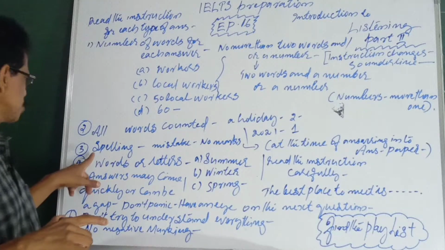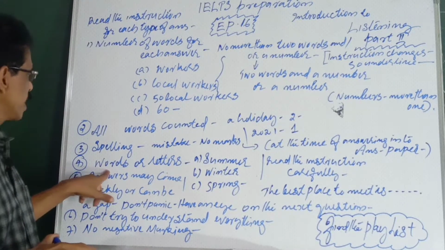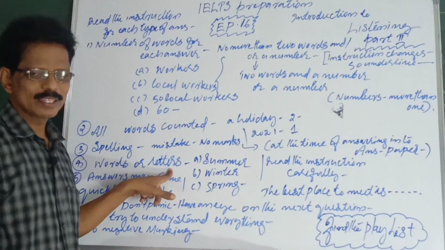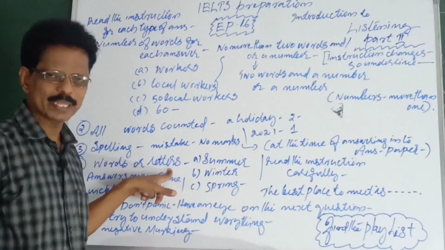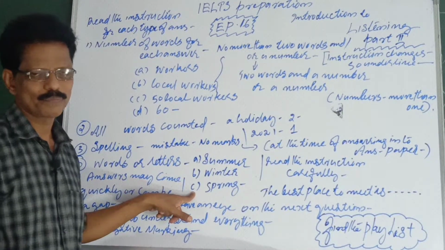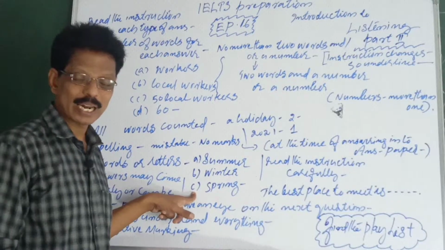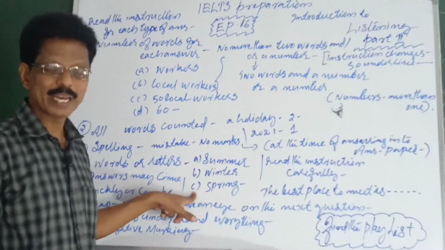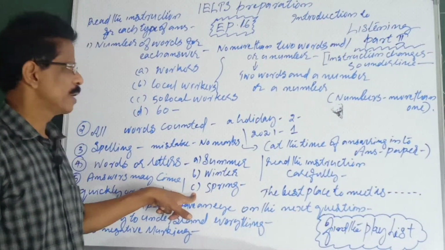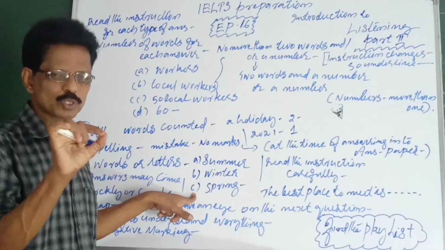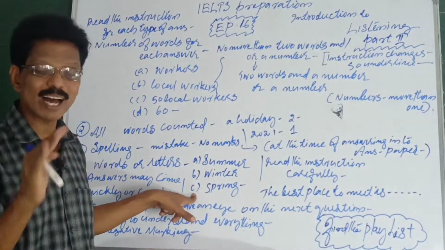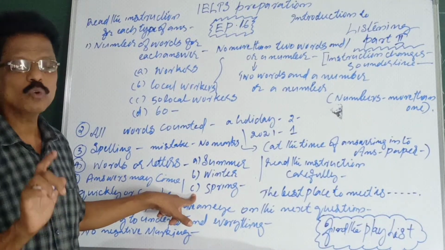Okay, now. So the next point I want to make is words or letters. That is what I was hinting. See, some days the instruction will be there: answer the letter. Mark the letter. Generally it's multiple choice answers. There will be many types of answers. Sometimes some are to be written with 2-3 words. Sometimes only the letter. If the letter is asked to be written, you need to write only the letter.